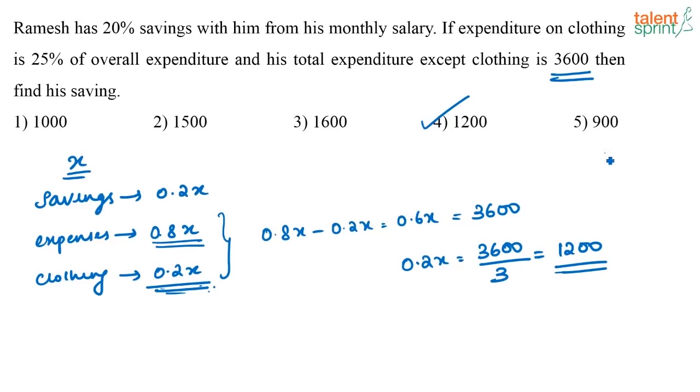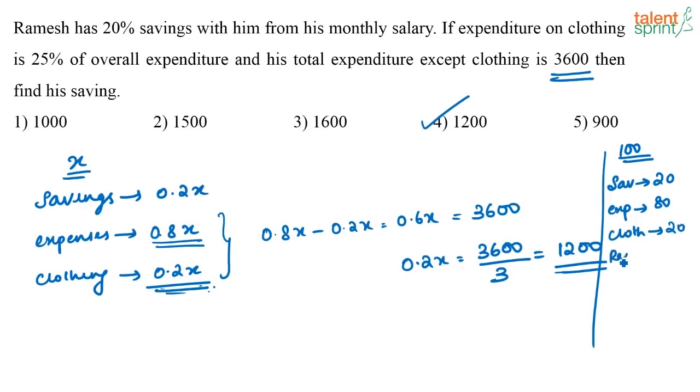as x, take it as 100. Okay, if you say his total salary is 100, what is his total savings? His savings is nothing but 20, right? Out of 100 rupees, he is saving 20 rupees. So what will be his expenses? His expenses will be 80 rupees. Out of this 80 rupees, what is he doing? He is spending 25% on clothing. That is, for clothing he is spending 25% of 80, that is 20 rupees.